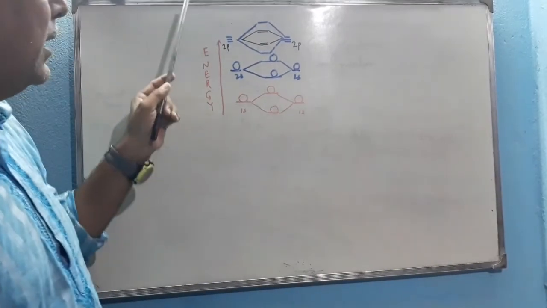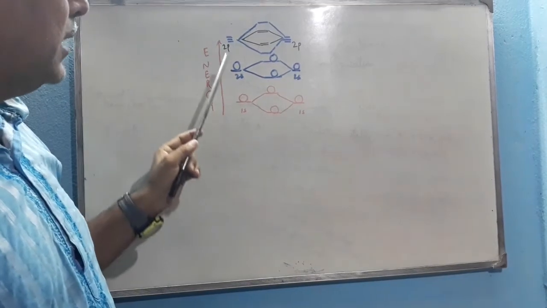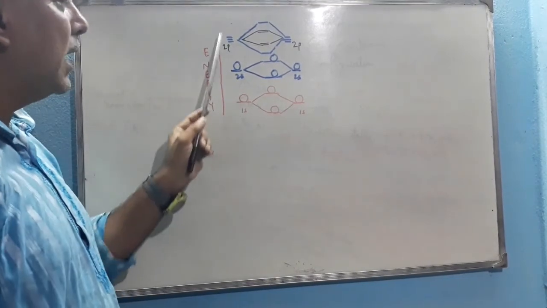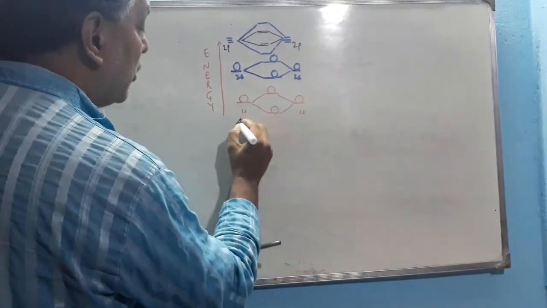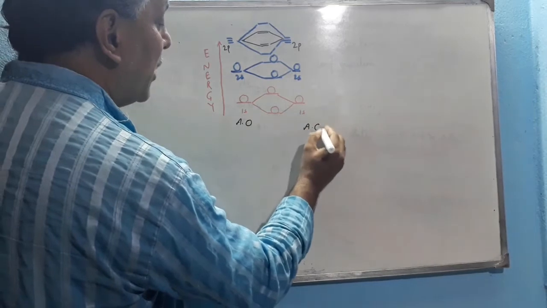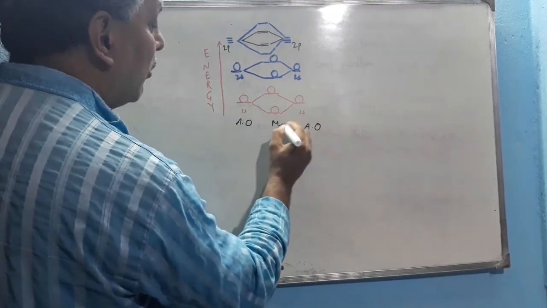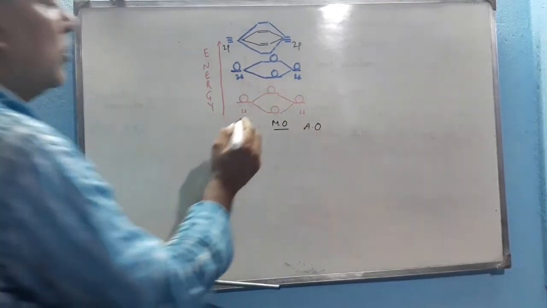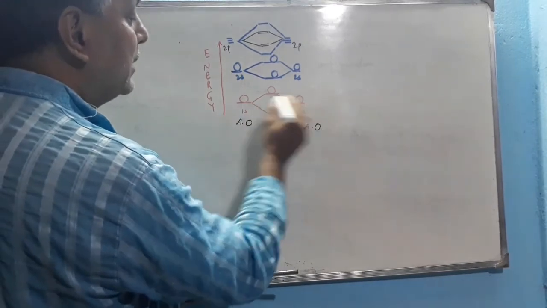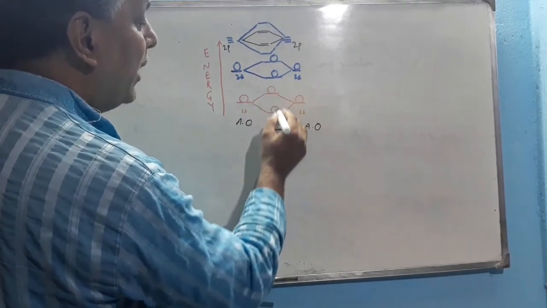This is the energy profile diagram of the MO theory. All these are the atomic orbitals. Through linear combination of atomic orbitals, these molecular orbitals are formed. Now 1s and 1s, these two orbitals form two different molecular orbitals.